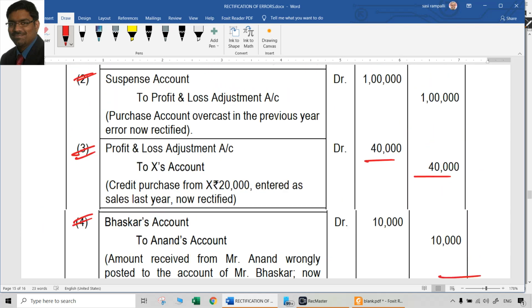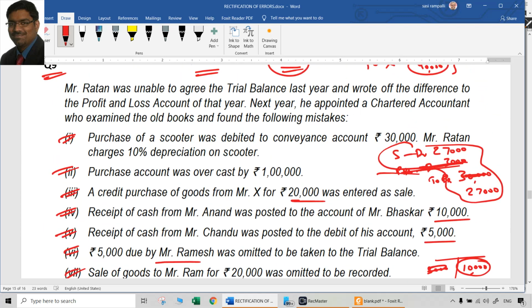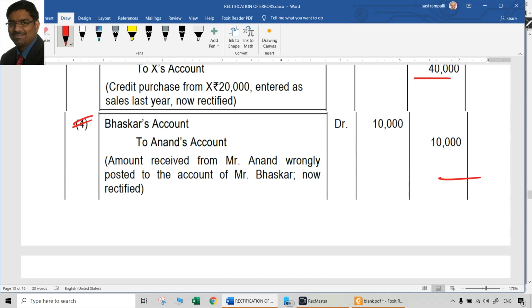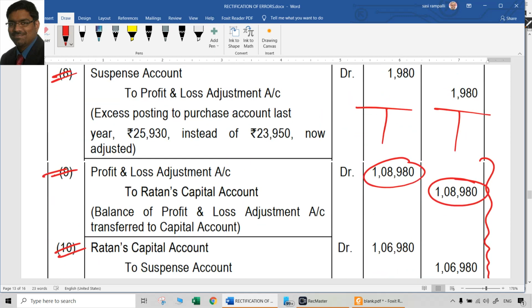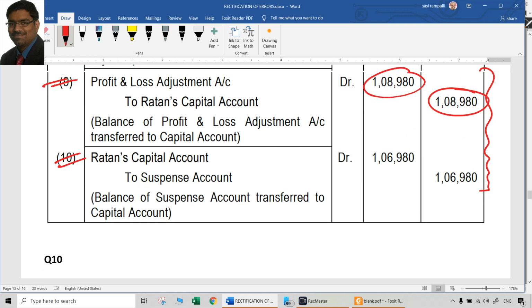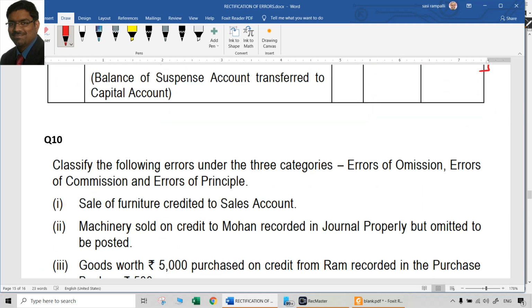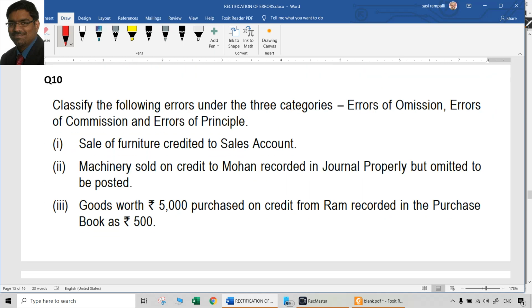In this case, the owner or proprietor's name is Ratan. So transfer that to Ratan's capital account. Those two extra entries in this case will be required. Any question which has a suspense account and P&L adjustment account, I would suggest that you close them and transfer that to the capital account. That's all.